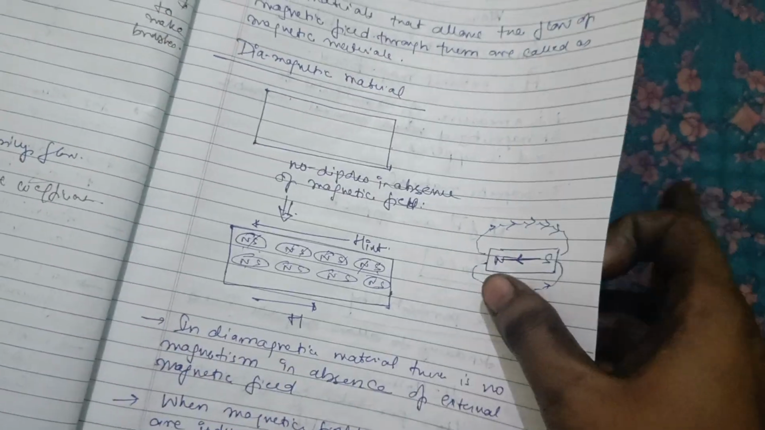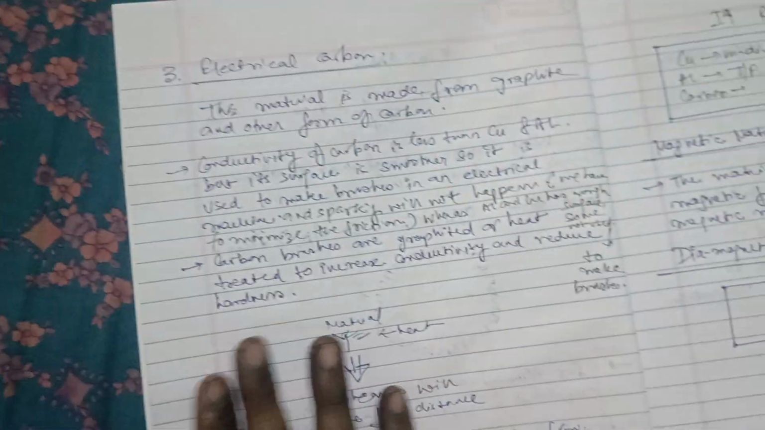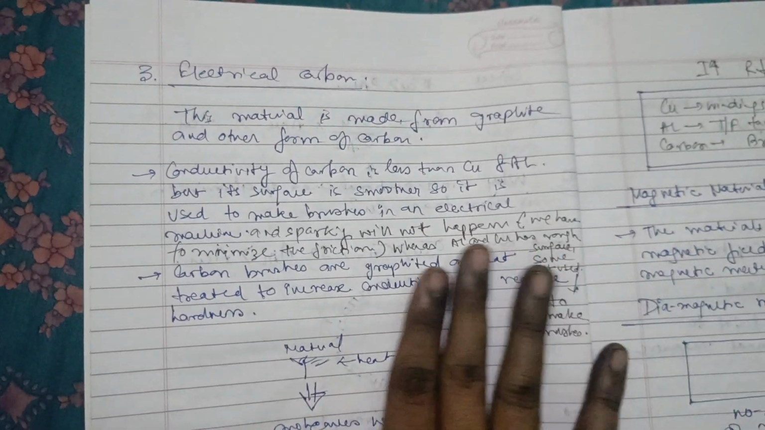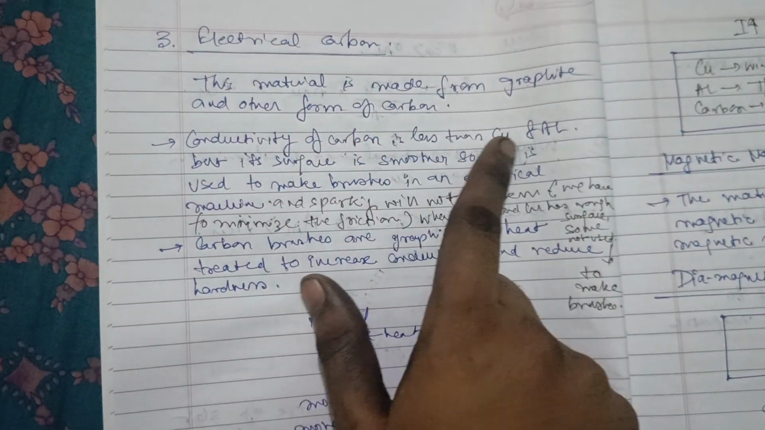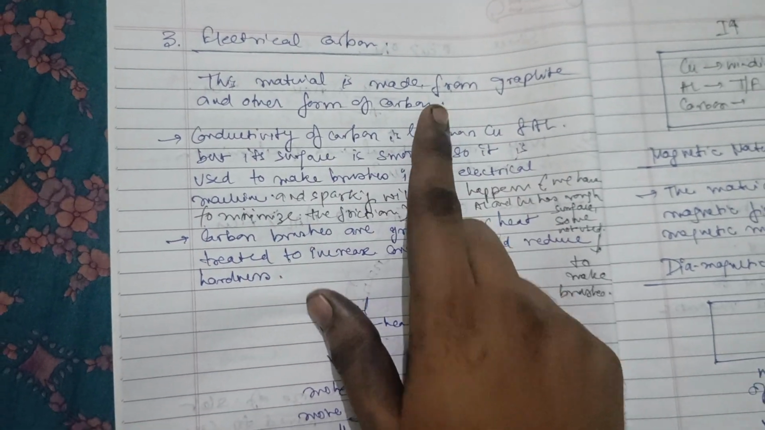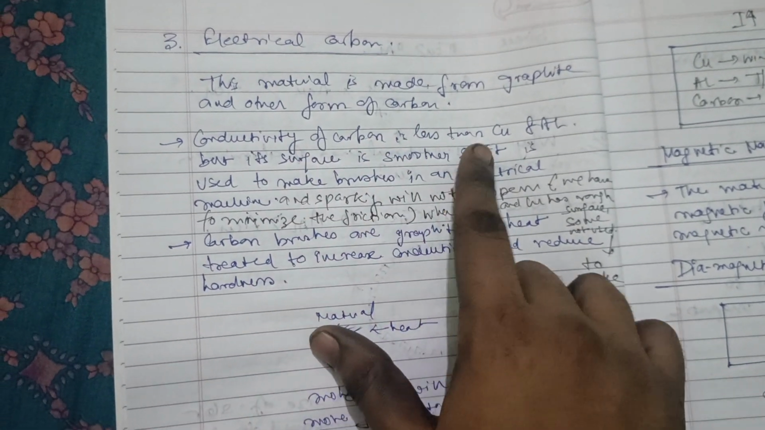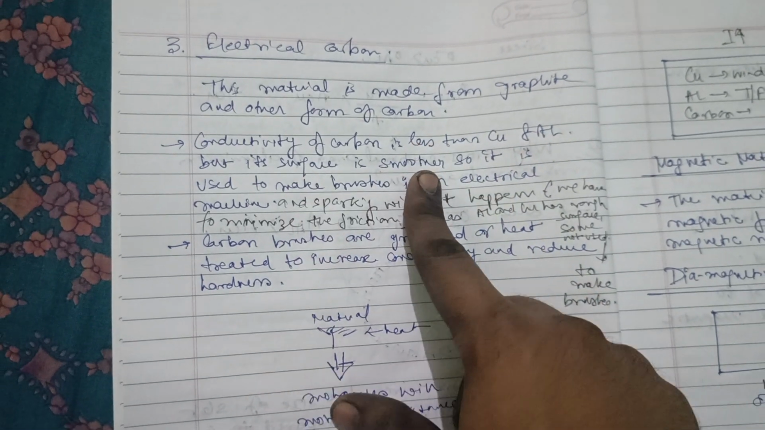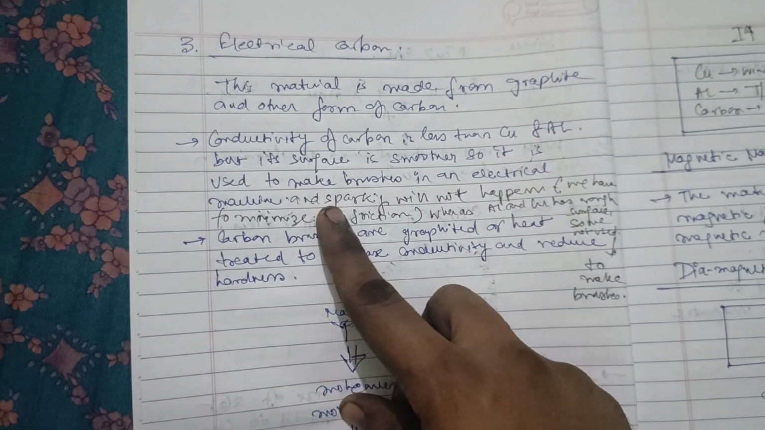Okay, now moving to electrical carbon. Electrical carbon is made from graphite and other forms of carbon. The conductivity of carbon is less than copper and aluminum, but its surface is smoother, so it is used to make brushes in an electrical machine.